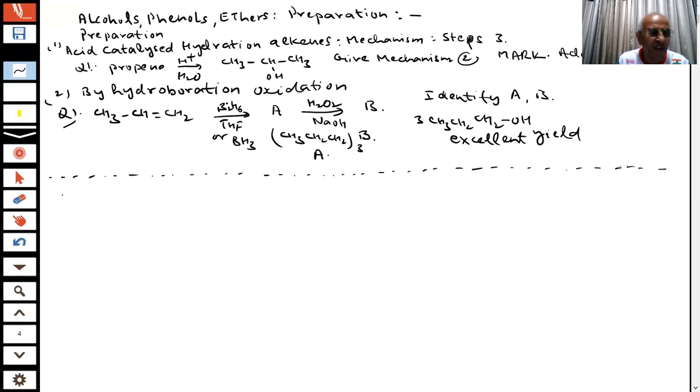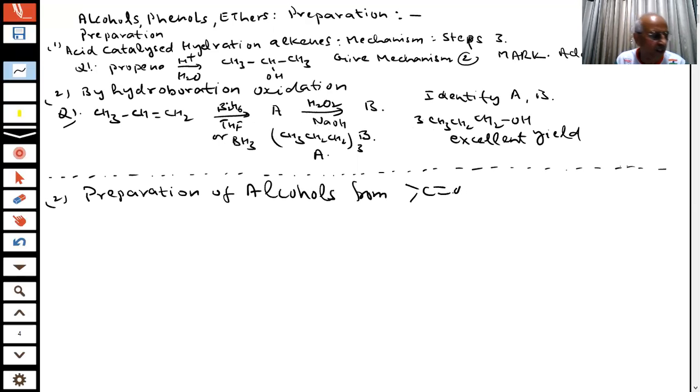Now there are other methods of preparation of alcohols, students. Preparation of alcohols from carbonyl compounds. C double bond O, what are these carbonyl compounds?